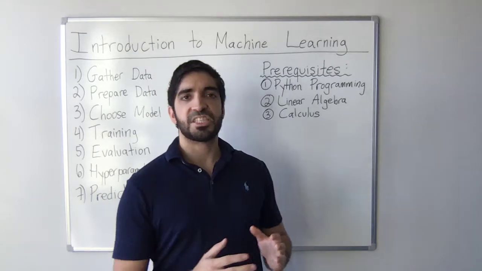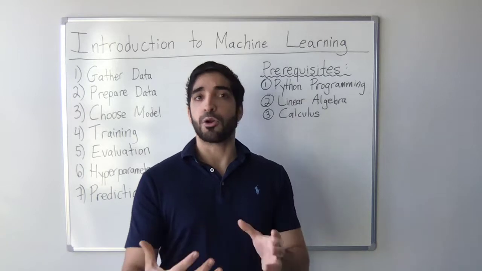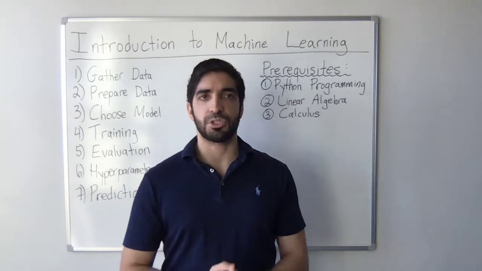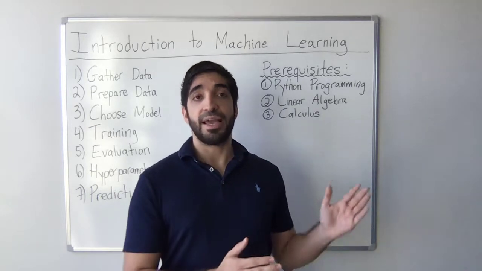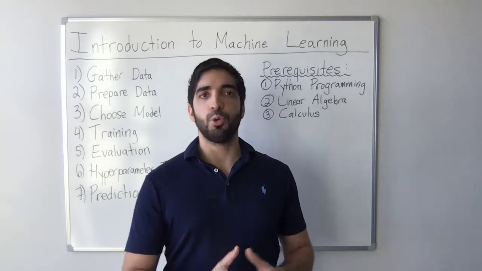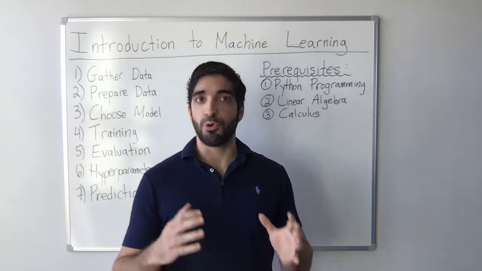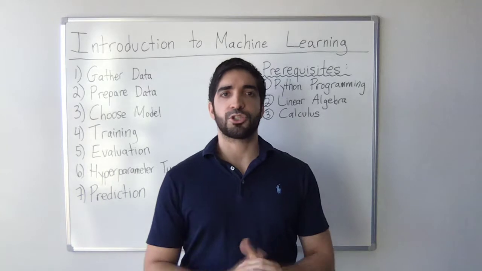And the other is calculus. Now, when you're training a machine learning model, when it's learning from data, behind the scenes it's really calculus that's going on. Some loss function is being minimized. So again, knowing calculus is very important. And I highly recommend the YouTube channel 3Blue1Brown, where these concepts are explained really well and visually. So let's get started. Introduction to machine learning.